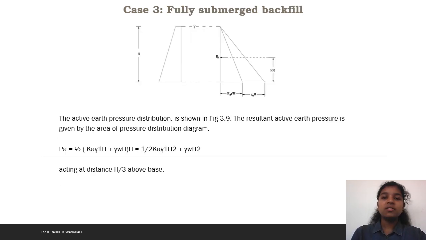After that, the third case is a fully submerged backfill. The active earth pressure distribution is shown in the figure. The resultant active earth pressure is given by the area of the pressure distribution diagram. Pa is equal to half into Ka gamma dash H plus Ka gamma w H, which is equal to half into Ka gamma dash plus gamma w H squared. These forces act at a distance H by 3 from the base.